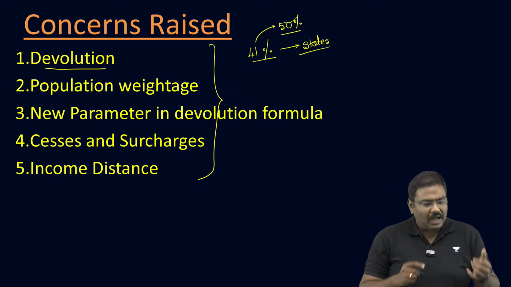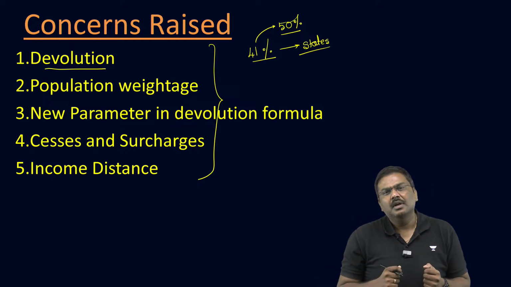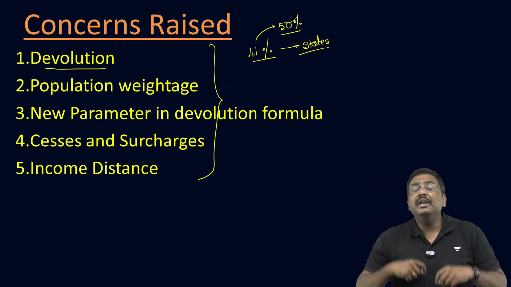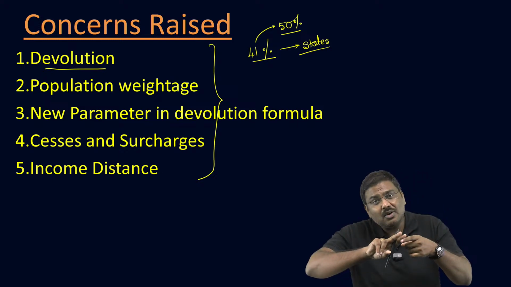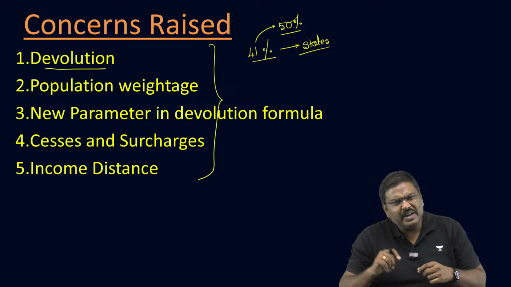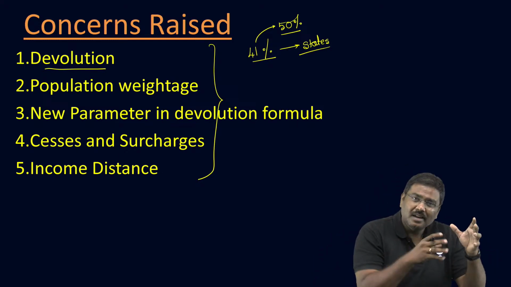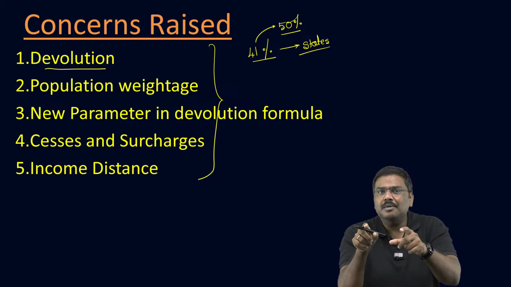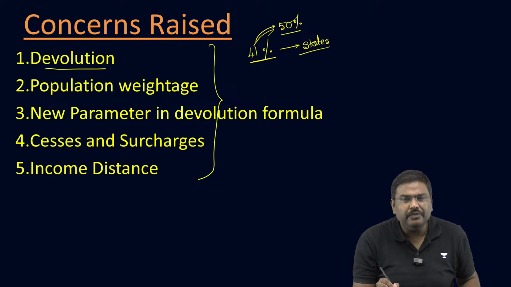The reason is that the expenditure incurred by the states is higher. Many of the schemes and projects announced by the center require the states to also incur a certain amount of expenditure. So the burden of expenditure on the states has increased in recent times. Hence, increase the devolution from 41% to 50%.